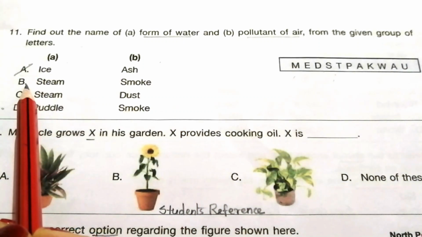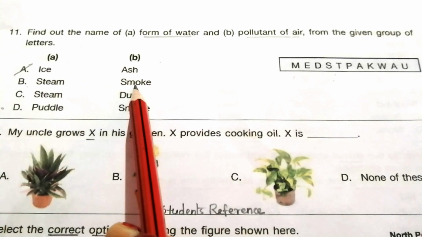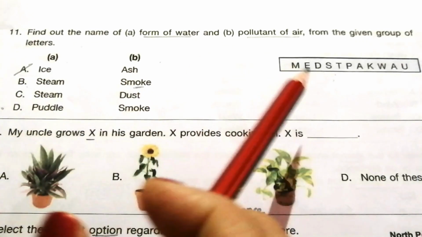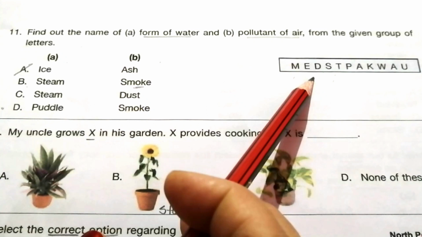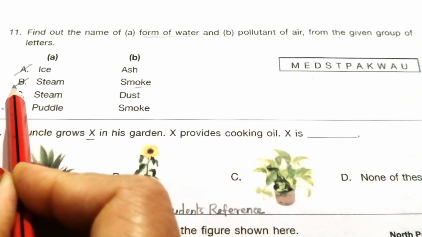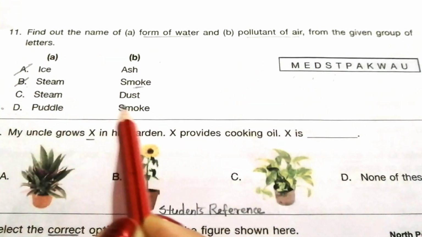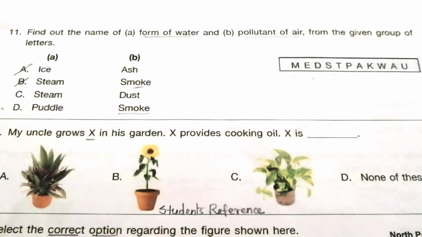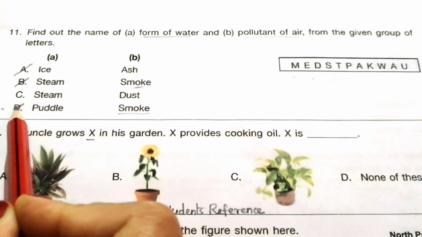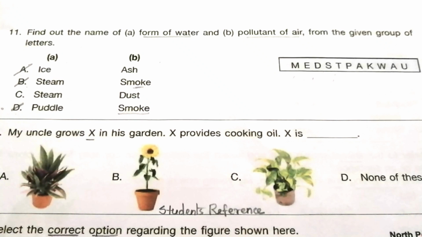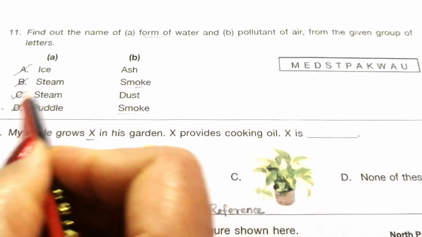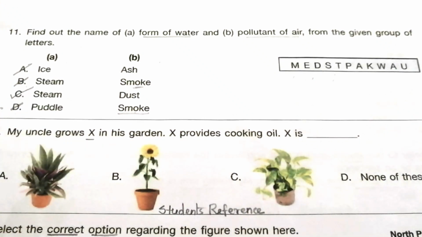And option B, in smoke, O is available. But here there is no O. So this also is wrong. And in option D also smoke is given. So option D is also not the answer. So the answer is C, steam and dust.